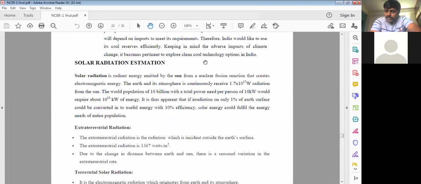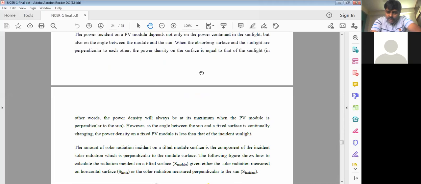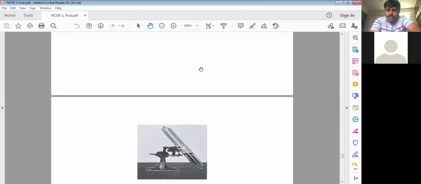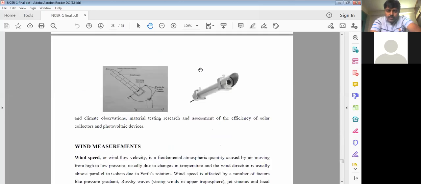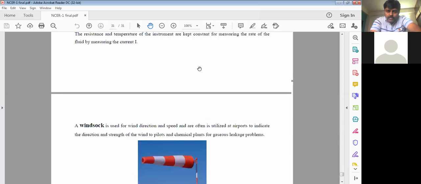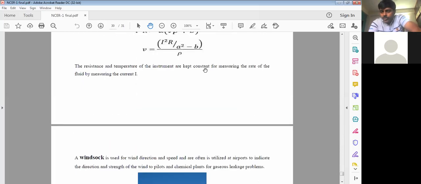See the solar radiation, of course, this part is available in the second unit, but unfortunately I have given it in the first unit itself. Please, this is not needed for you. So these are the basic things which are available for you now.